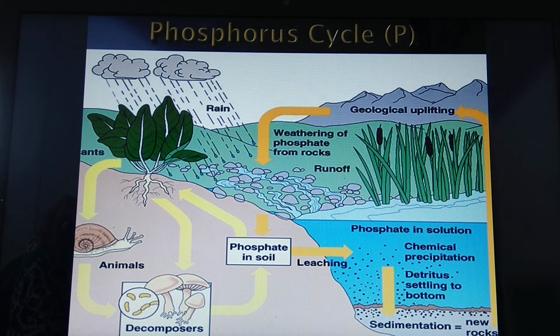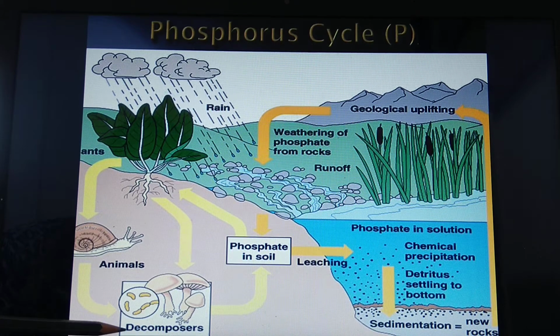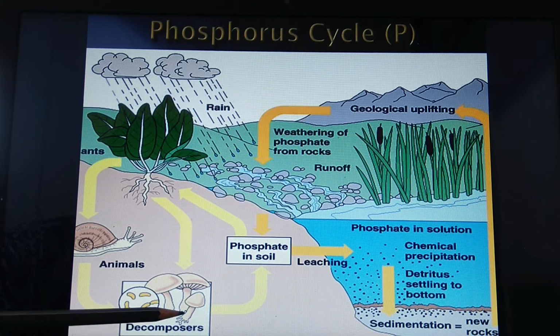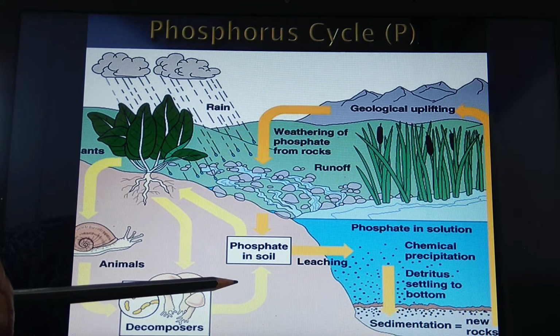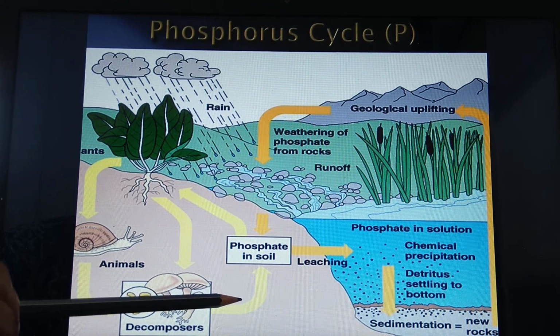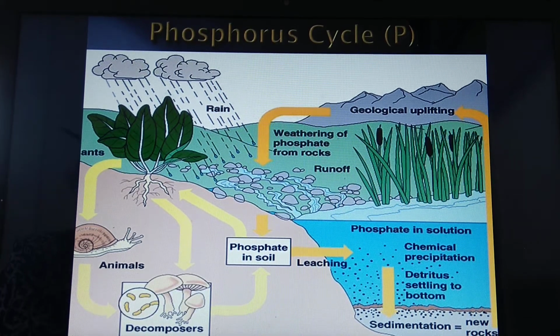A small amount of phosphorus is used by the plants. From plants it is used by the animals for making shells, teeth, hooves and all. After their death, they get decomposed. Here it is used by the mushroom, that is a saprophyte, and then because of the death of the saprophytes, it again gets accumulated into the soil. So this is the phosphorus cycle, how it is circulated in nature.